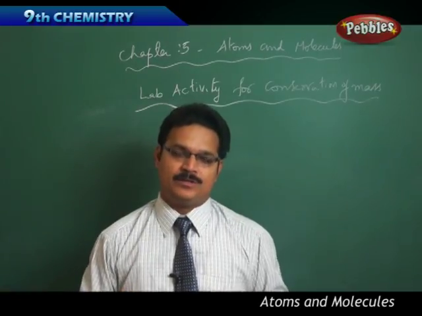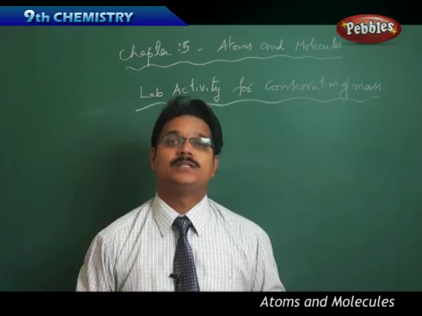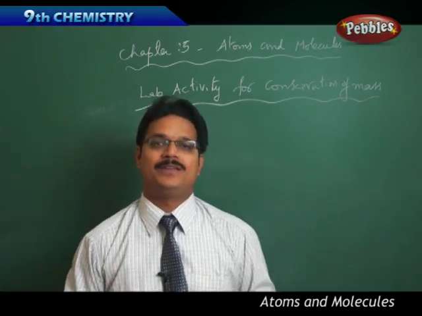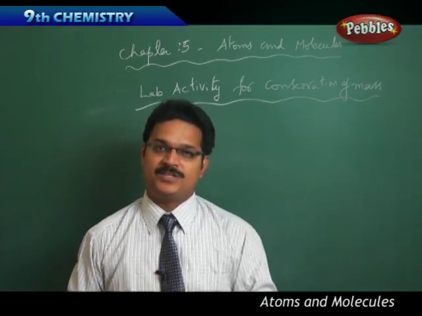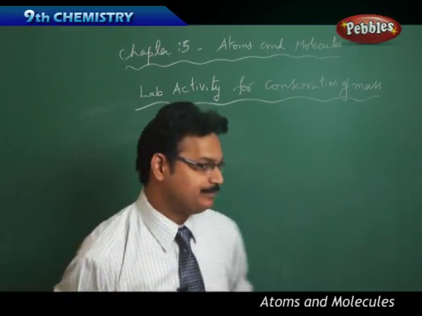In this lab activity, we are going to test whether the mass or weight changes before and after a reaction. Let us see.